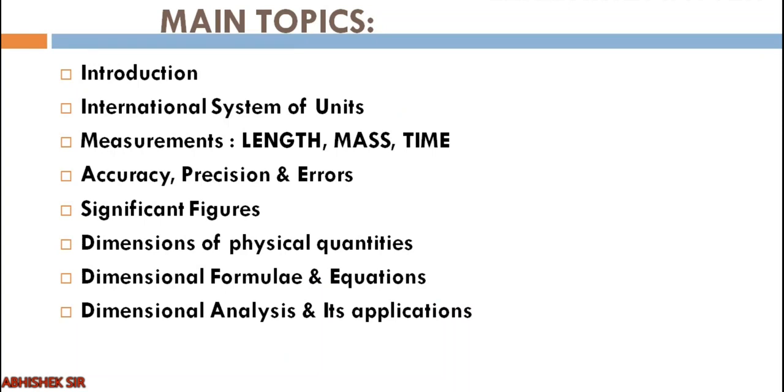Then we'll go for significant figures. You might have already covered this topic in chemistry chapter 1, still we will continue with this. Then we'll go for dimensions of physical quantity. What are dimensions? How to represent dimension in form of formula, equations. Then dimensional analysis and its application. So these are few main topics that we are going to study in this chapter.